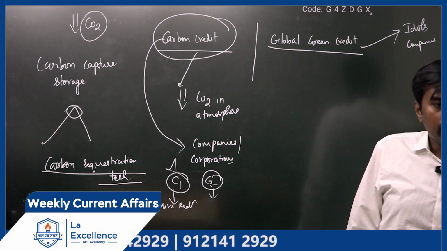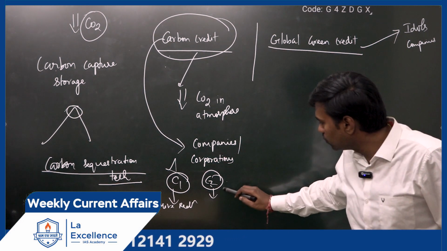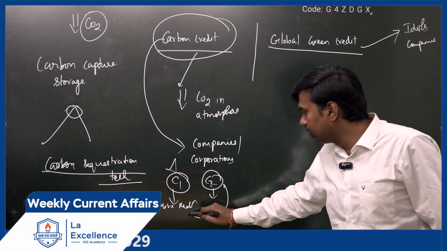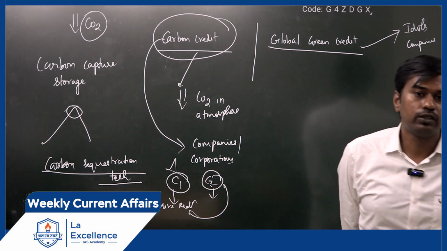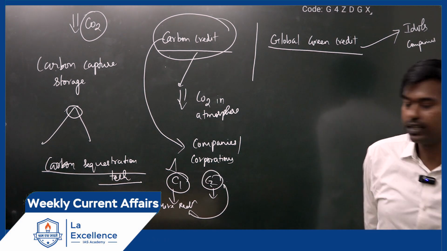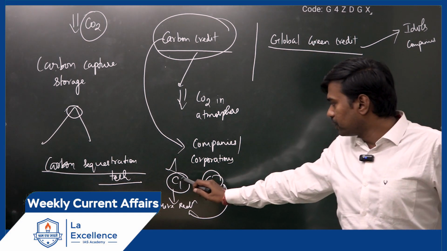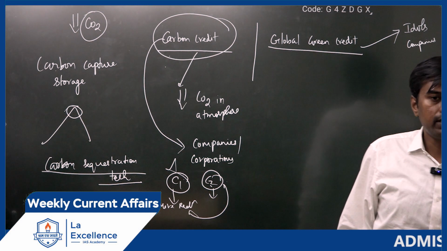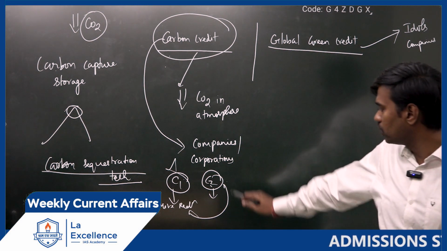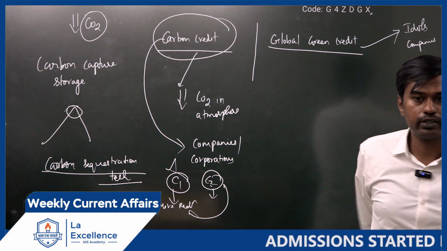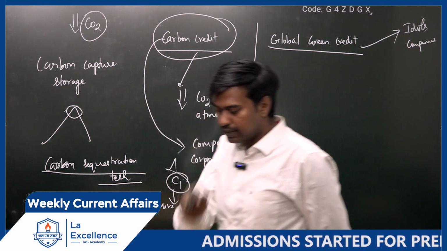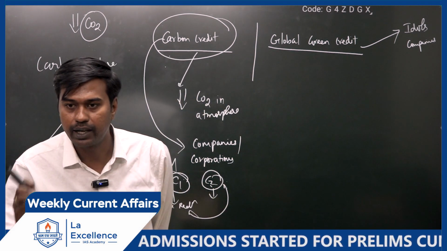Those who don't reduce it have to buy these certificates from those who have reduced more. For example, there is a target of 10% reduction, but company 1 has reduced 20%, so that excess 10% can be sold to another company that has not reduced it. Is it clear? This mechanism is called the carbon credit mechanism.